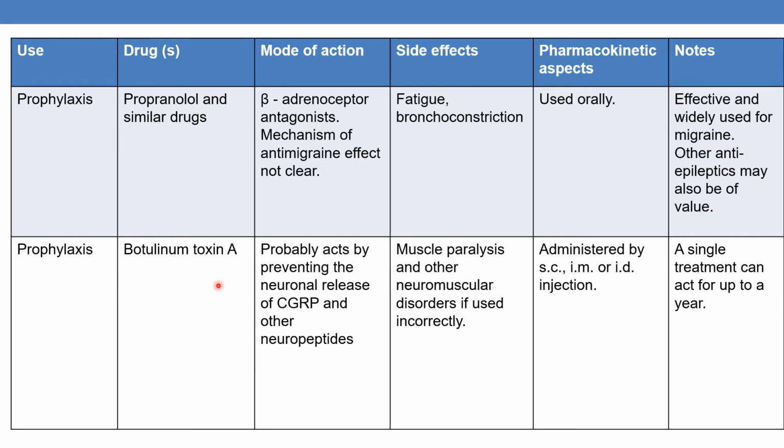The next is botulinum toxin A. It probably acts by preventing the neuronal release of CGRP and other neuropeptides. Side effects of botulinum toxin A are muscle paralysis and other neuromuscular disorders if used incorrectly. It is administered via subcutaneous, intramuscular or intradermal injection. A single treatment can act up to 1 year.